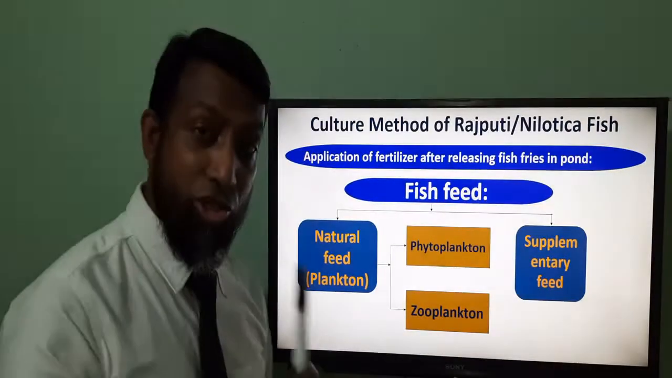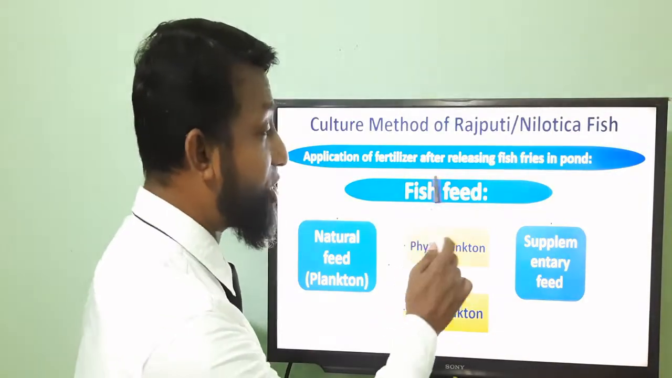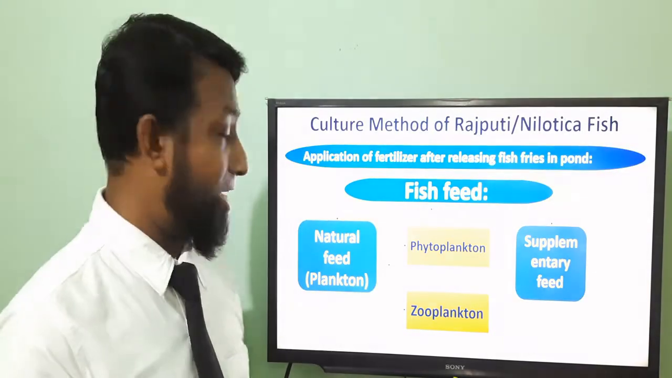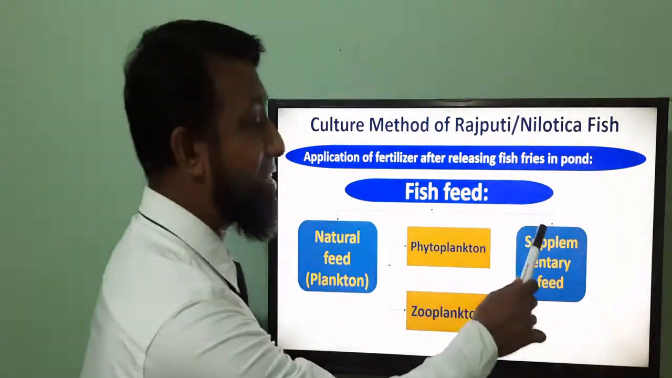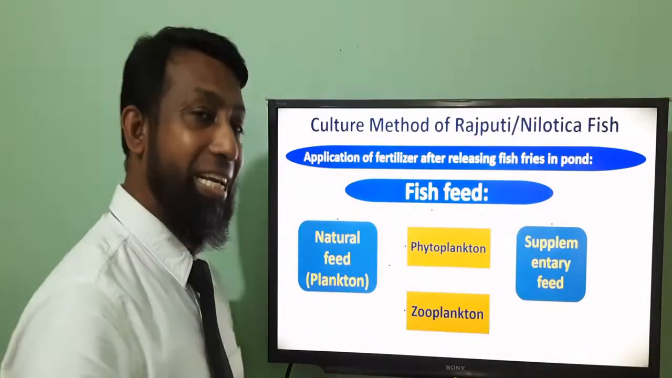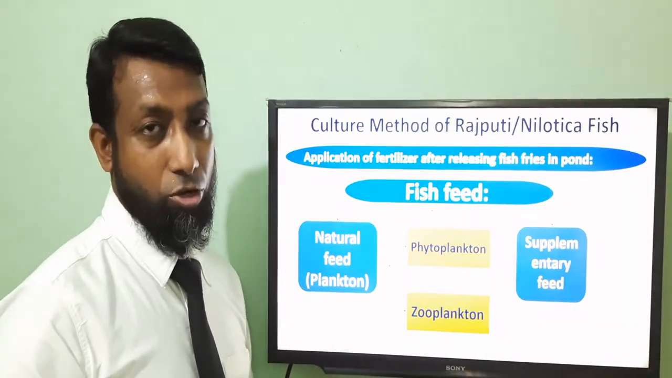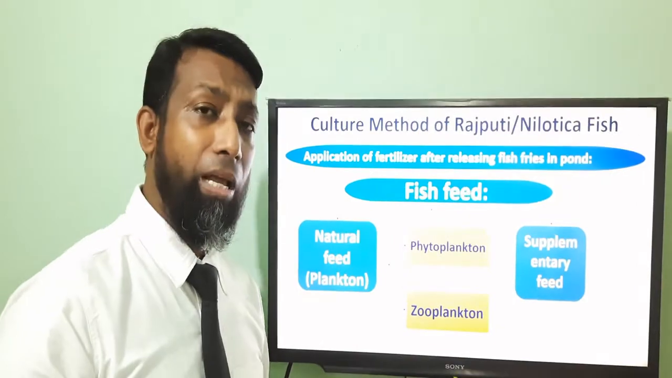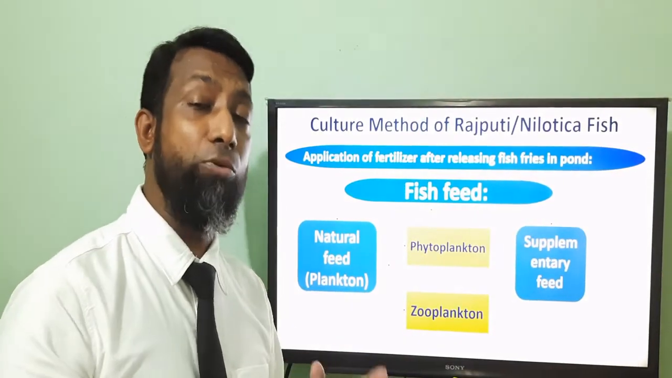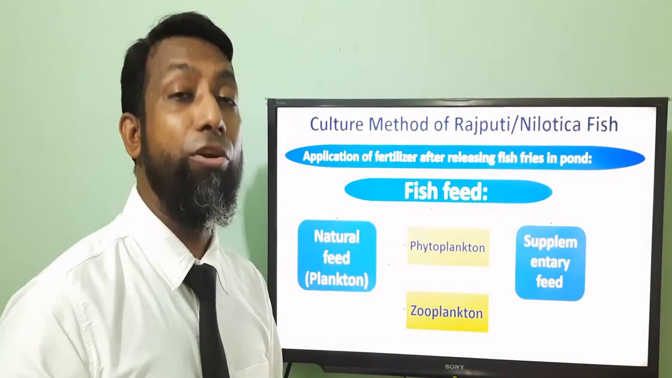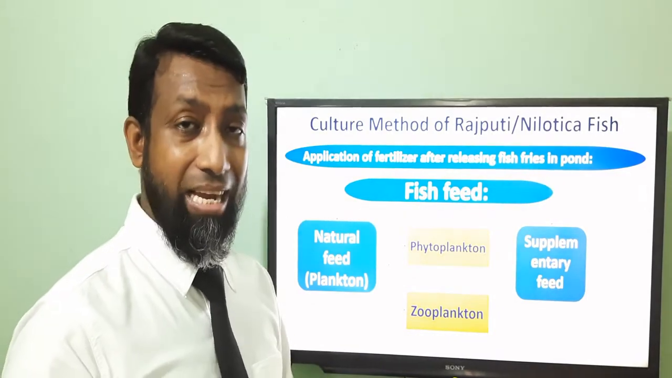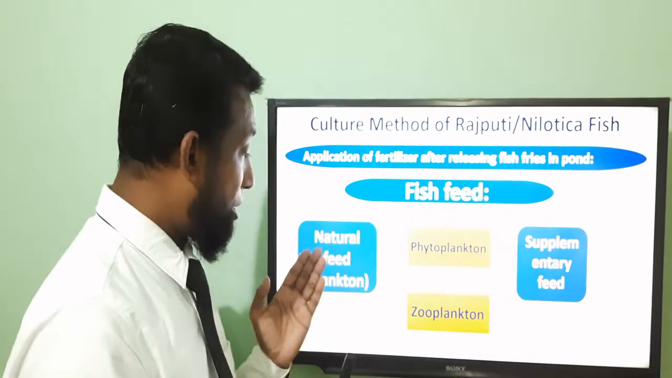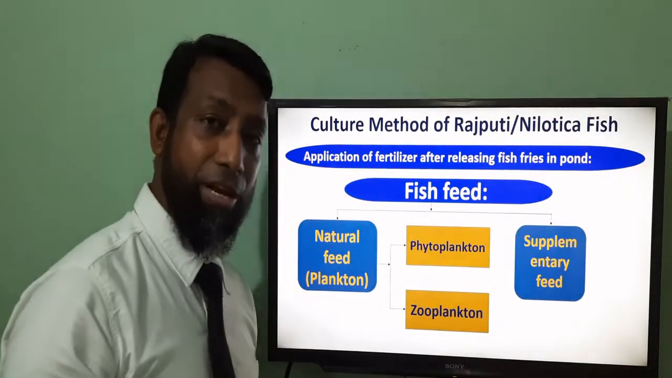Next point is the most important point here, which is fish feed. There are two types of feed in the pond. One is natural feed and the other is supplementary feed. Natural feed stays in the pond automatically, which is God gifted, but supplementary feed we apply in the pond from the outside, which is additional feed according to the requirement. If there is a lack of natural feed, then we apply supplementary feed.